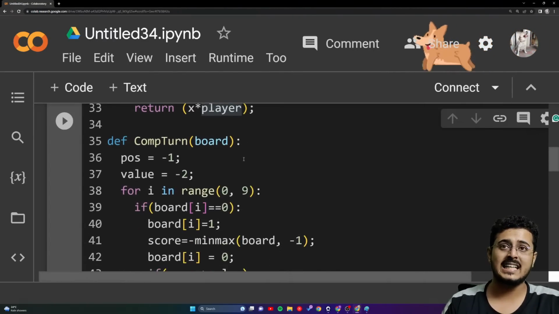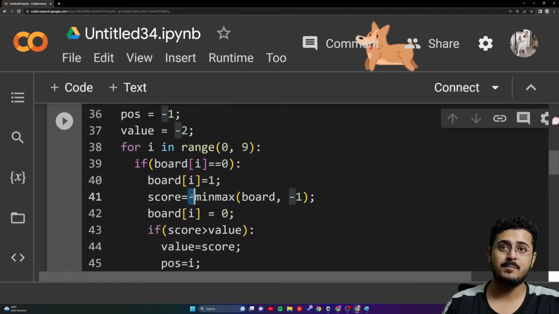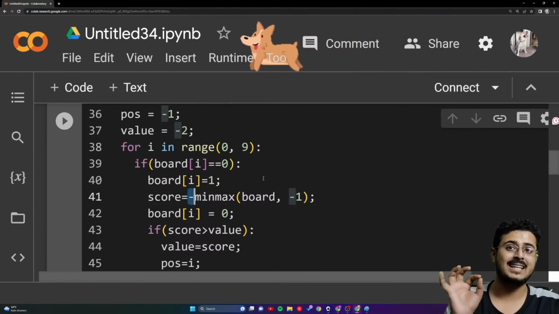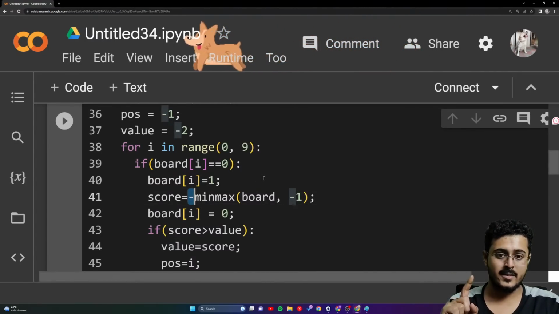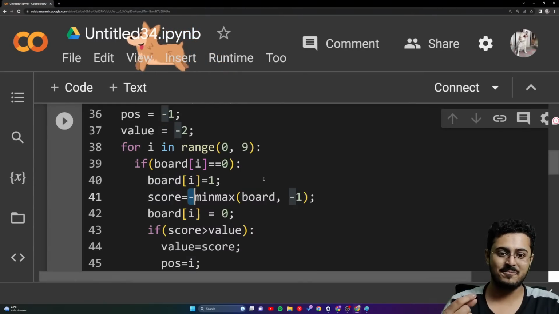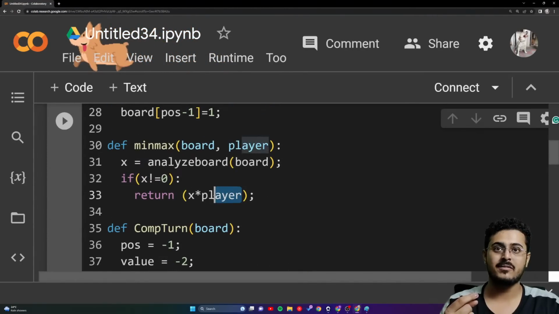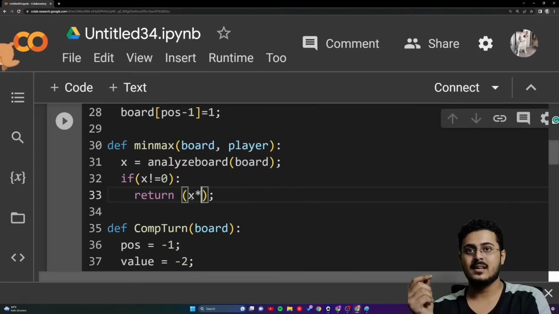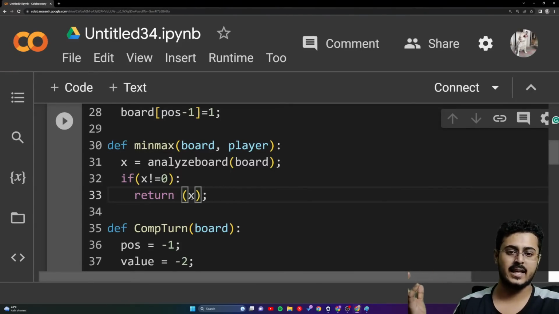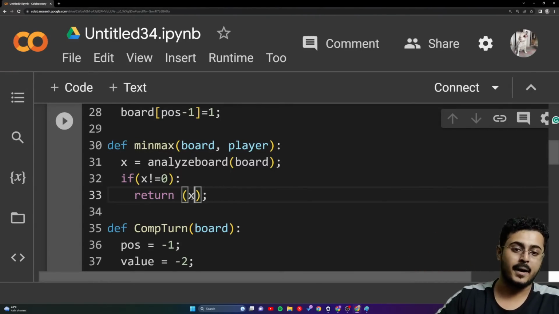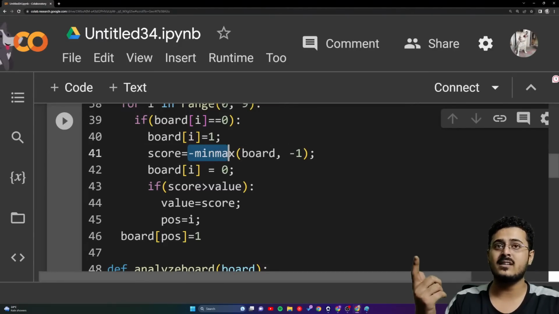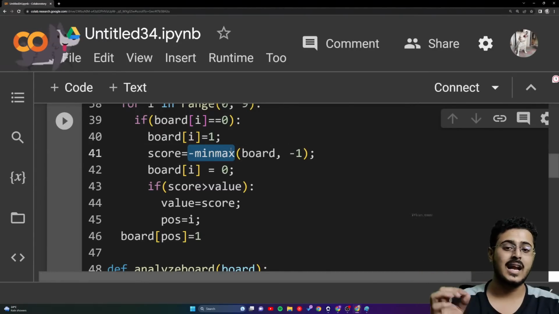If you remember, in min-max we have put a minus sign here. That means we need to inverse it as well. Whatever answer is coming from here, let's assume x has won the game. Whenever it is going up, if 1 has won the game, it will show here as -1.